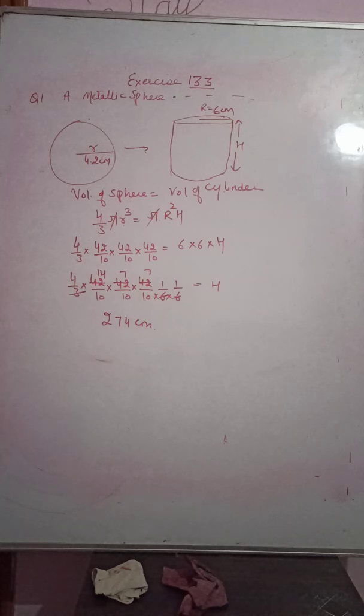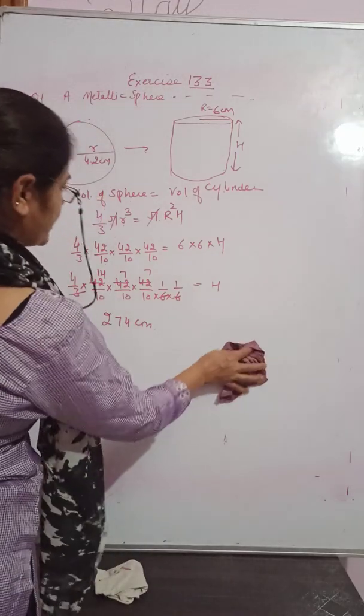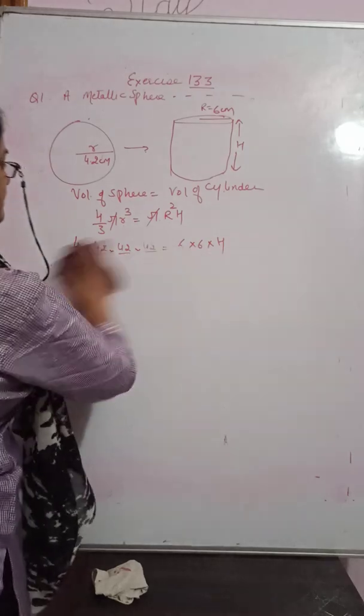Clear? Pi value you will take 22 by 7, but here the pi will be cut. Got it? You will solve and get the answer. Clear? Now, this might be your approximate value, this might not be the exact value. Clear? Now the next question is,